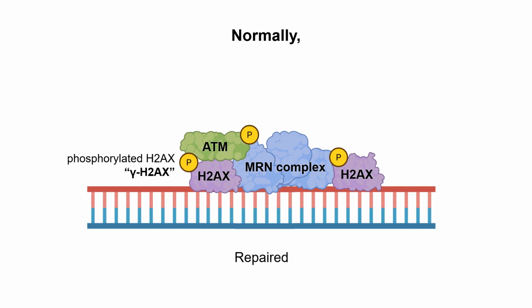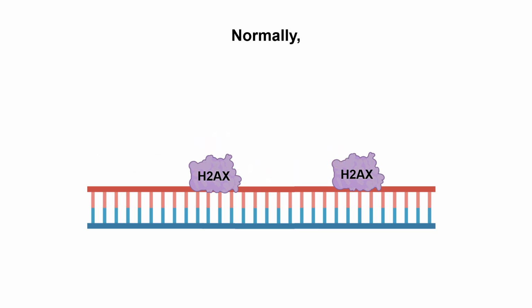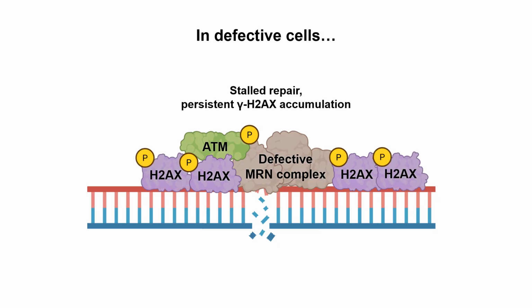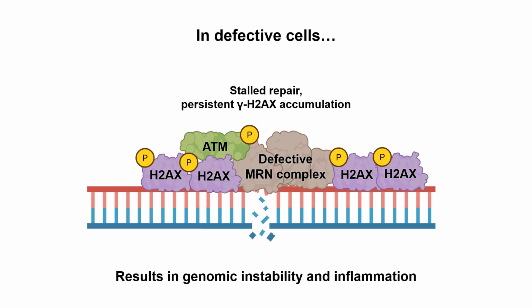When DNA damage is properly repaired, this complex leaves the DNA and it can move on. However, in defective cells, the DNA damage is not smoothly resolved, and the stalled DNA persistently accumulates gamma H2AX. In this case, they generate genomic instability and inflammation, and the accumulated phosphorylated H2AX, the so-called gamma H2AX signal, goes up.